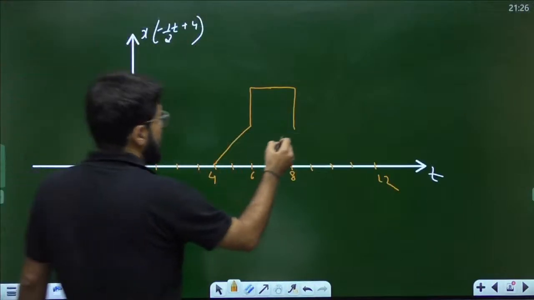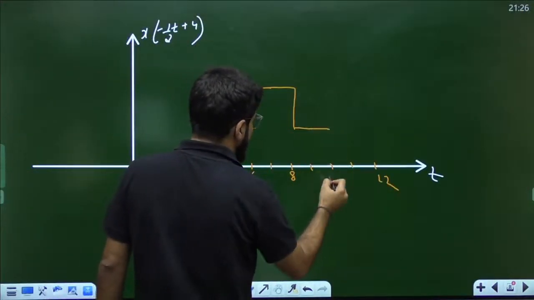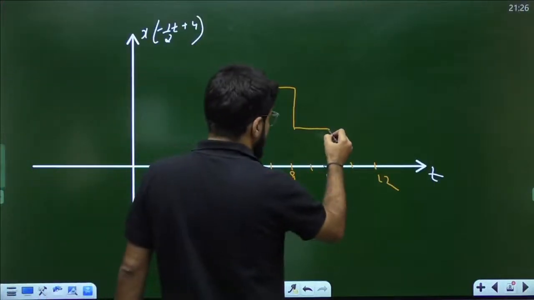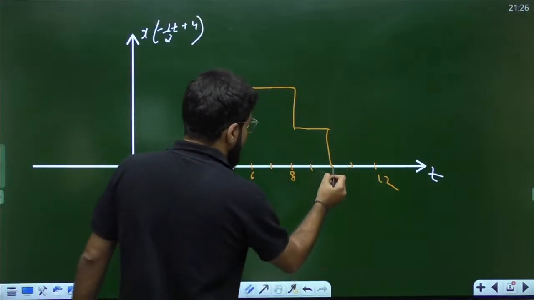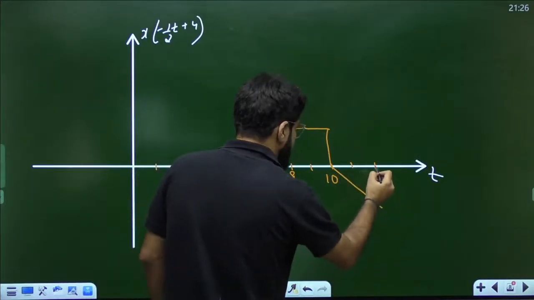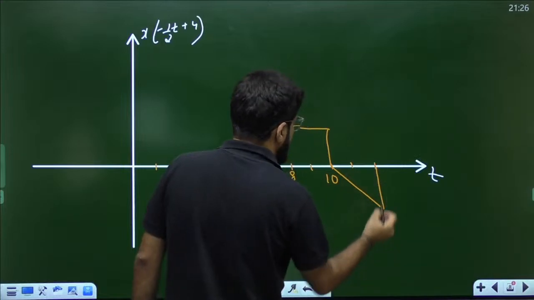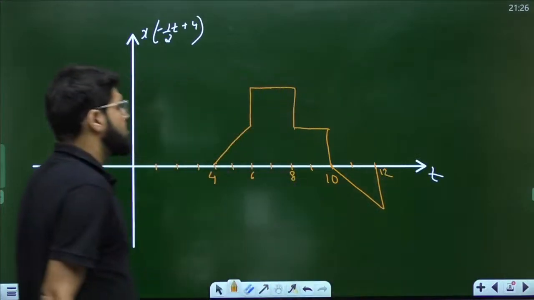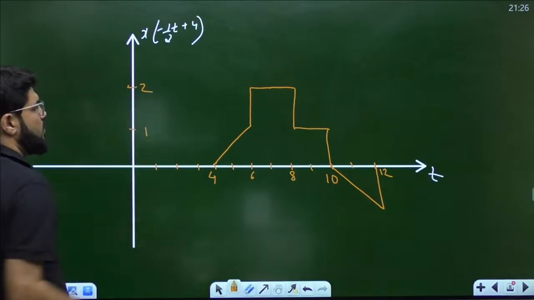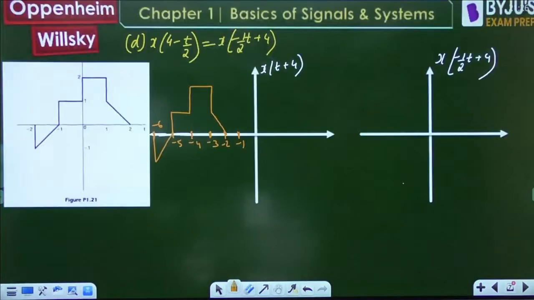It will drop, and then this is going to go up to 10. Then it will drop here, and then you will have a decreasing line. This is how it is going to look. This is 1, this is 2 units.